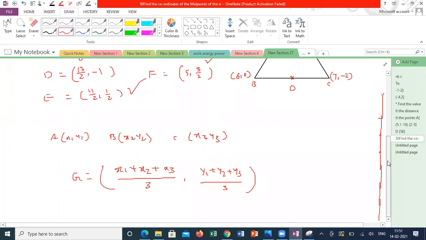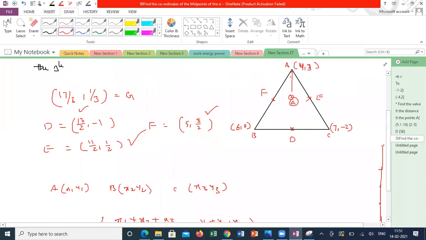Or another method is, the intersection point of the medians is the centroid. If you take the midpoint, this is not an altitude, it's a median. The centroid divides it in a 2:1 ratio. So AG to GD will be in 2:1 ratio.